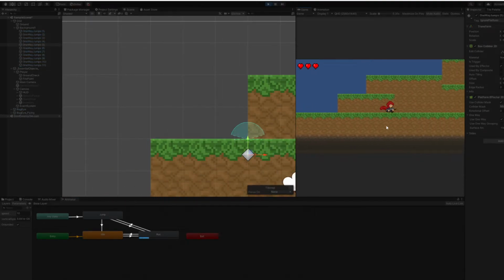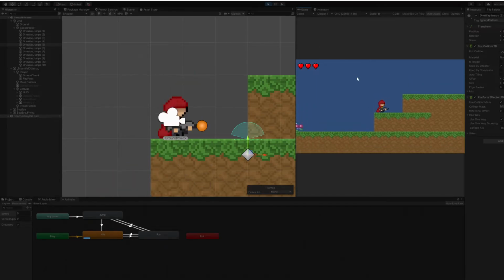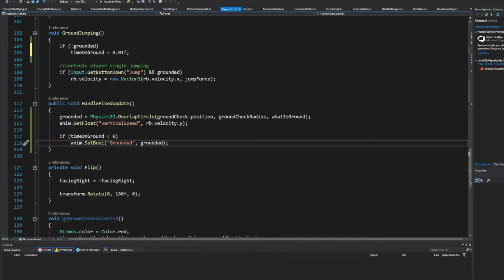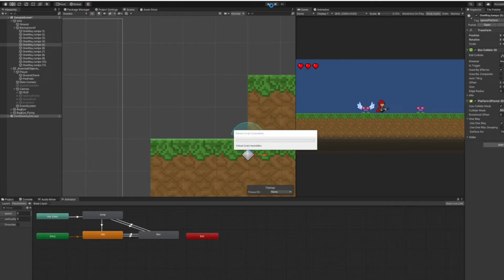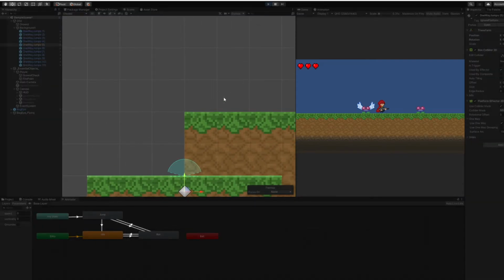see how the player is still on the ground, blah blah blah, he jumps. Oops, did I not save it? I didn't save it. That might be an issue. So we let this compile. There we go. Once that's finished, we go back to play.